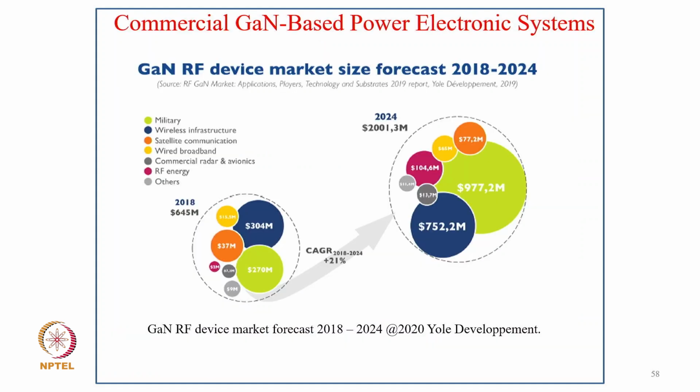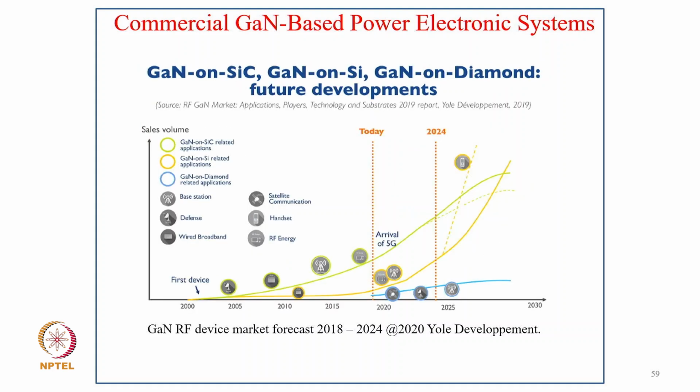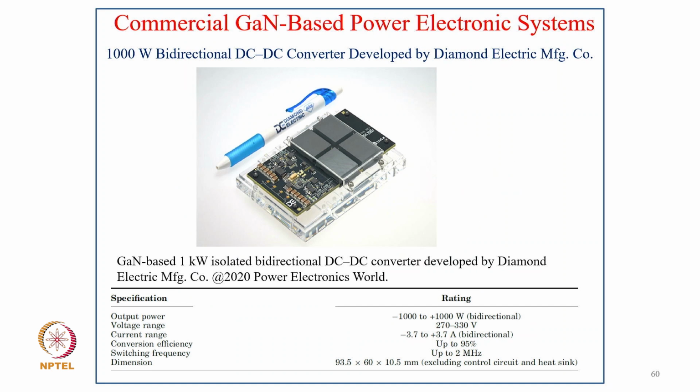And then the commercial GaN for radio frequency device market size forecasted from 2018 to 2024, how it has gone, starting from typically up to $1 million, and then the typical commercial power level of this current and future development, how it is really expected to go in different kinds of devices and commercial devices.